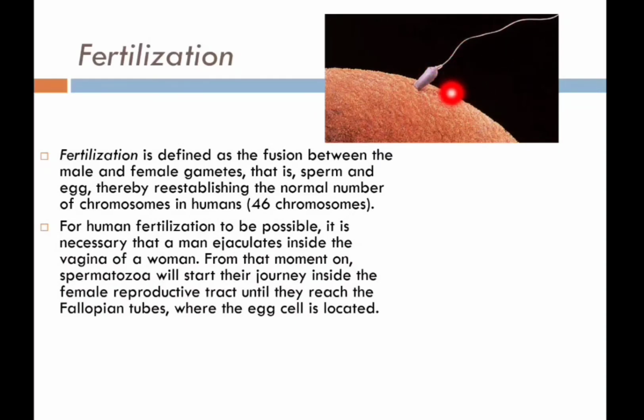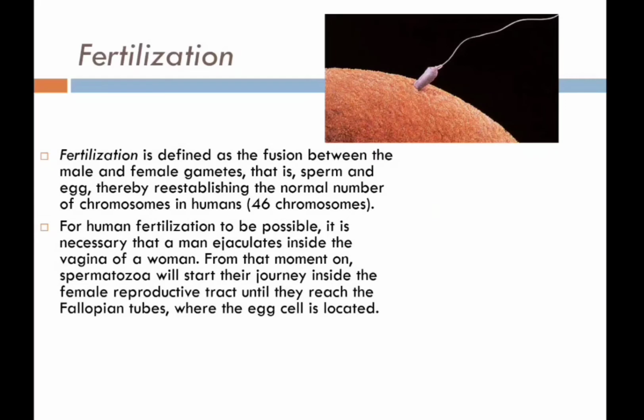And in humans, fertilization is an internal process, so it takes place inside the body of the female, particularly in the fallopian tubes. Now you may have a question: how many eggs does a woman have? I can tell you, during the fetal life there are about 6 million to 7 million eggs. From this time no new eggs are produced.